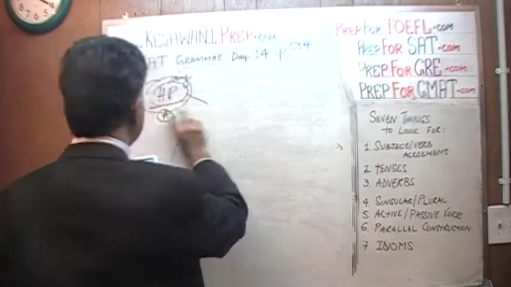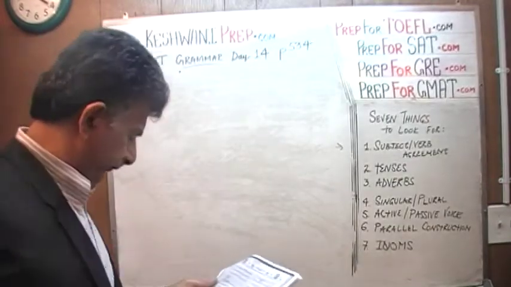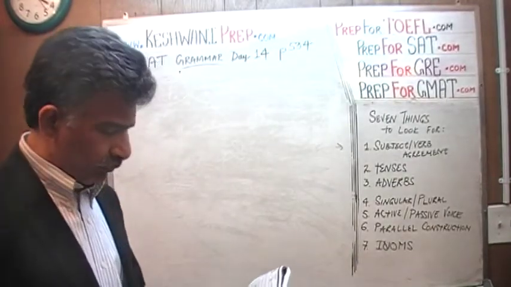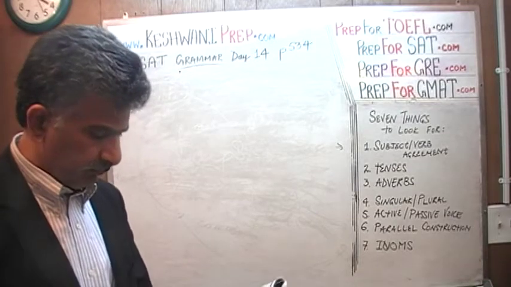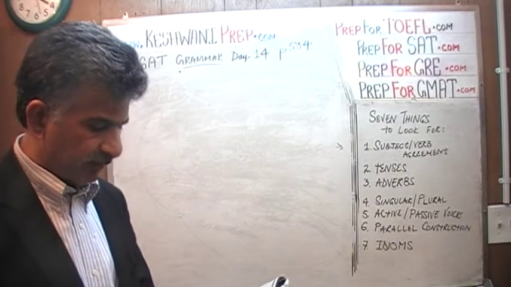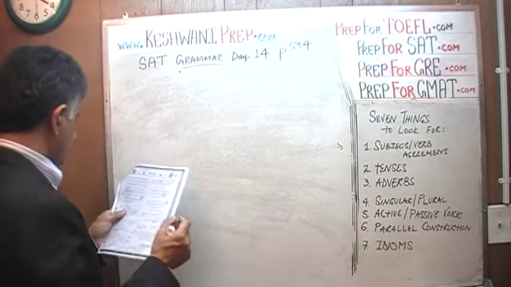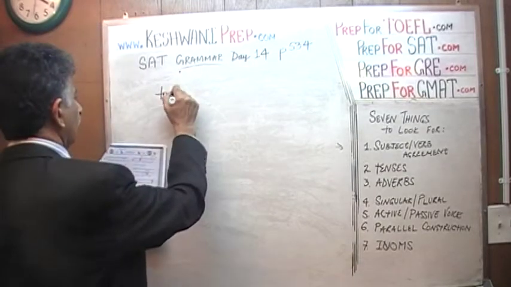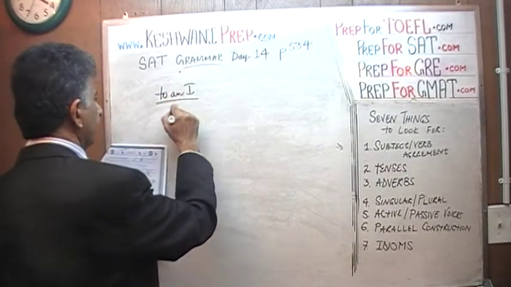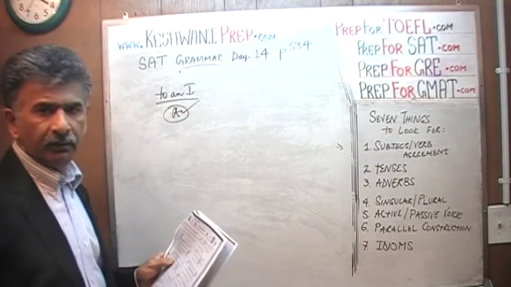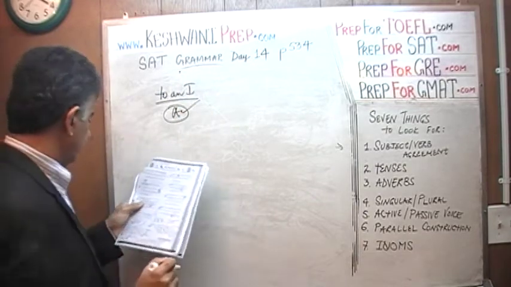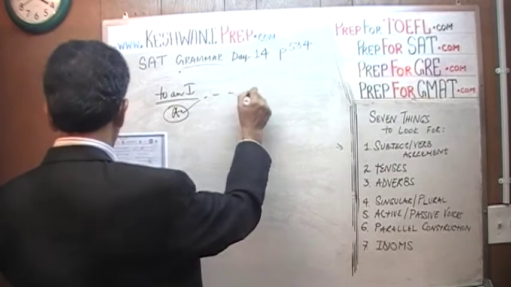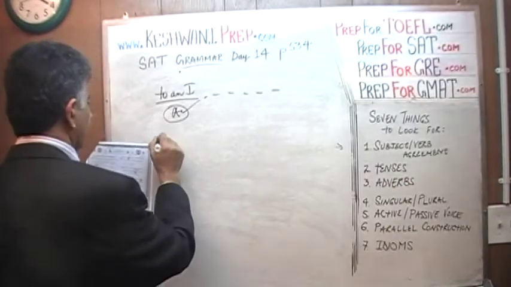Let's go to the next one. To an Iranian, only a salt desert really merits the name desert. For other types, to an Iranian, which is fine. There's nothing wrong with this phrase.